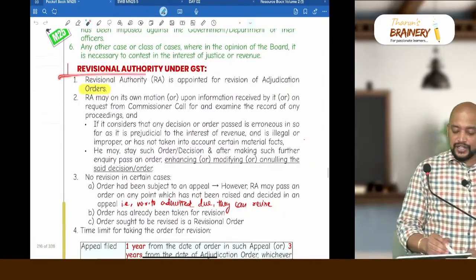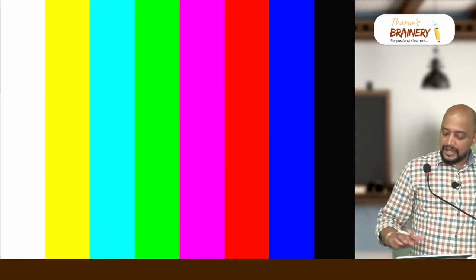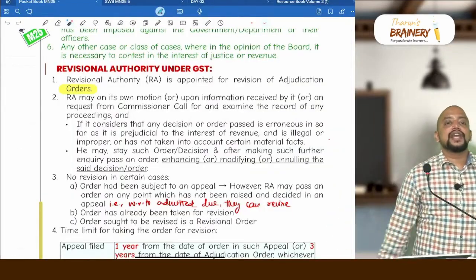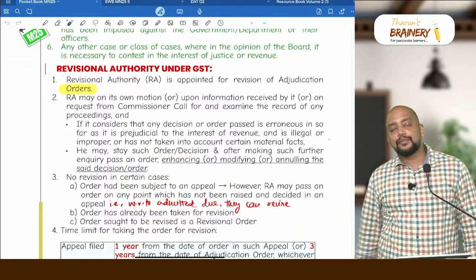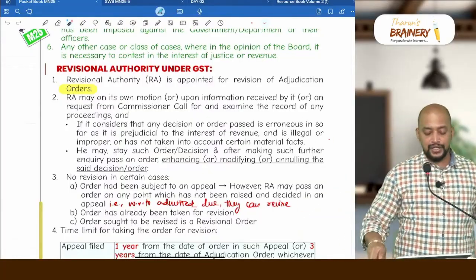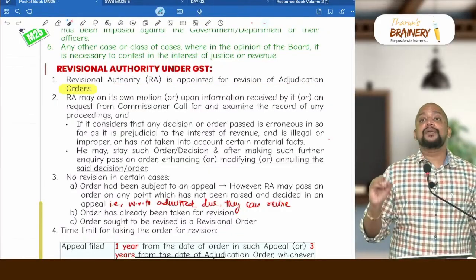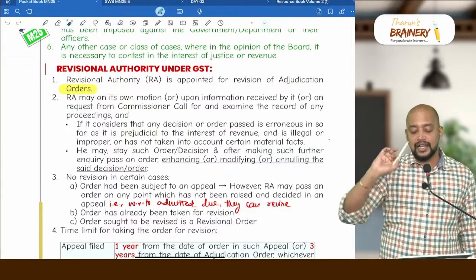Say this, revisional authority under GST. So who is the revisional authority? I told you, whenever an adjudication order is passed and they want to modify it, definitely they can modify, that is audit of adjudication orders. Revision authority is appointed for revision of appeal orders or adjudication orders.